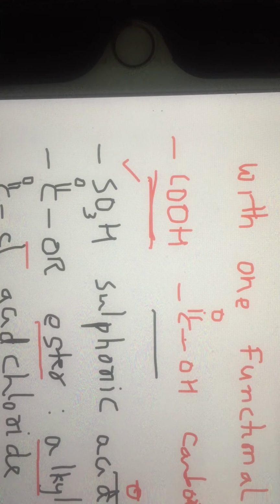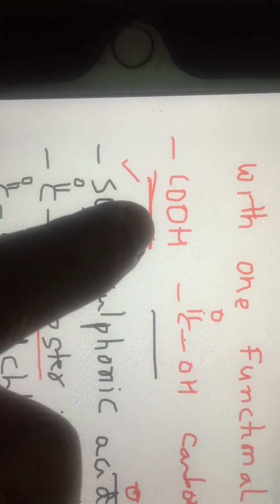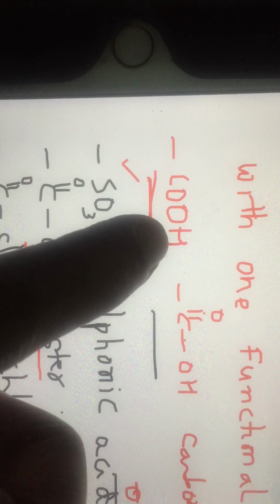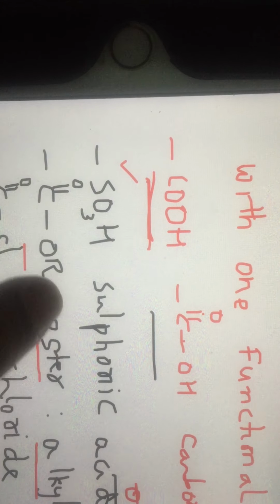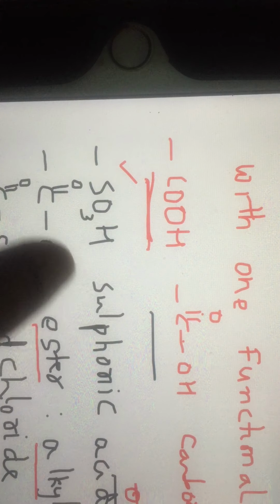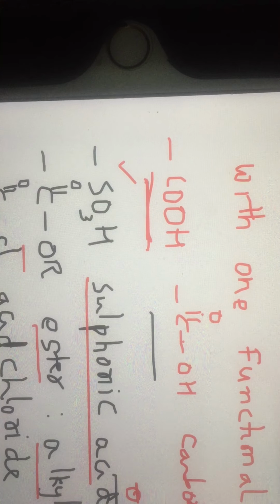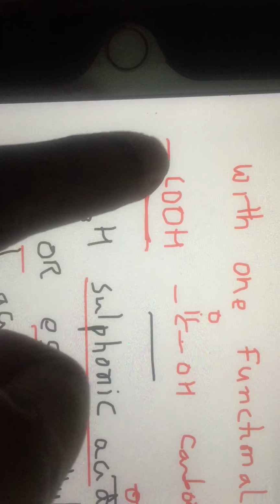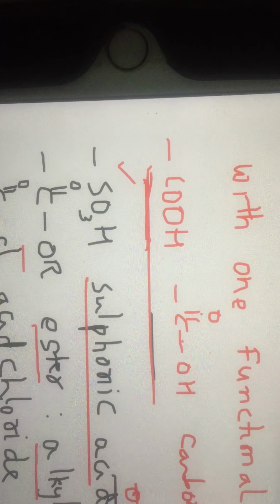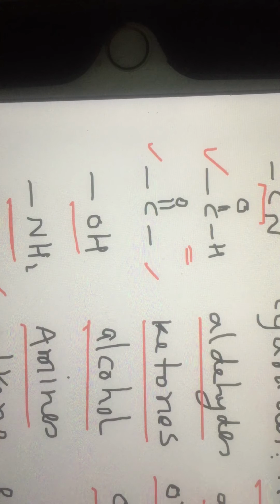If a compound has both SO3H as well as COOH, then COOH takes importance, and the name ends as oic acid. SO3H will have a different name, sulfo, and it becomes a prefix. It means the less important functional group name will come as a prefix, and the most important functional group name will come as a suffix. We will be learning all this in stages. Now we are seeing some standard examples.